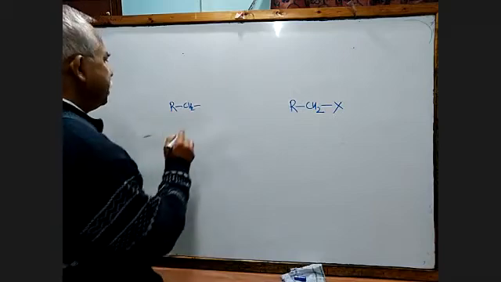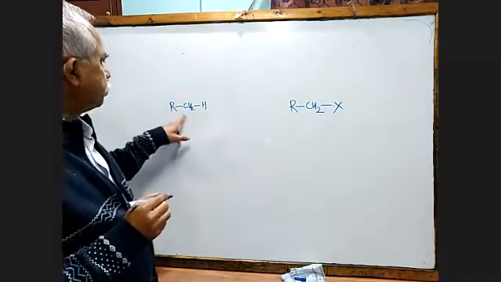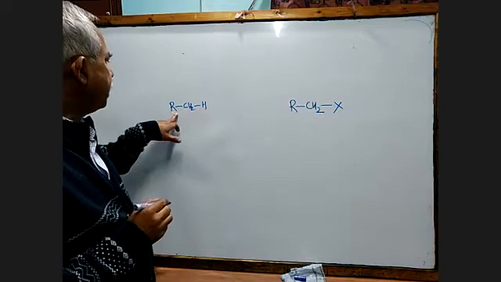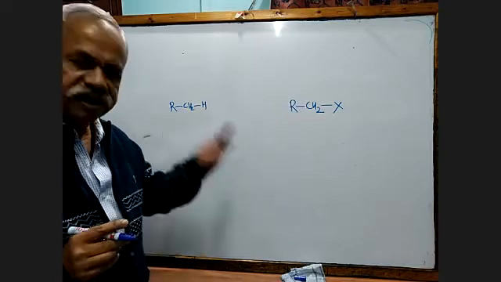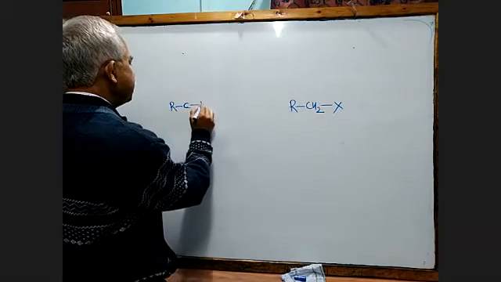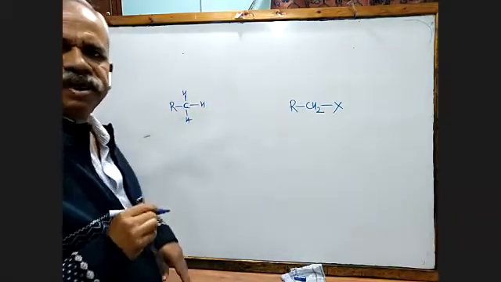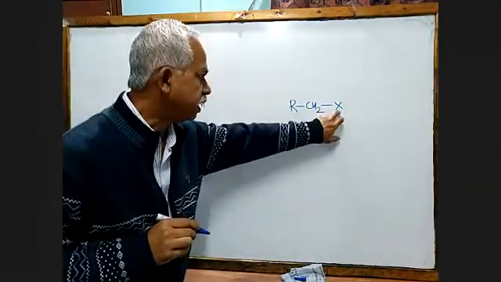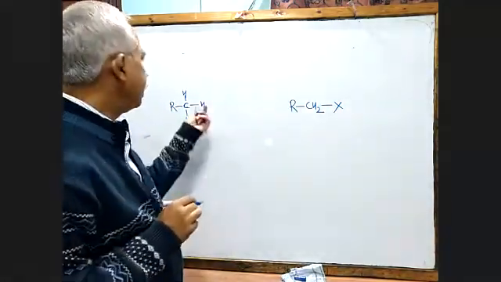Let us put one more H. If I put one more H, then the formula will be RCH3. It is an alkane. So I'll write it as RCH and H. Clear? Then I am to get this one. How to get it? Obviously, I have to remove hydrogen.